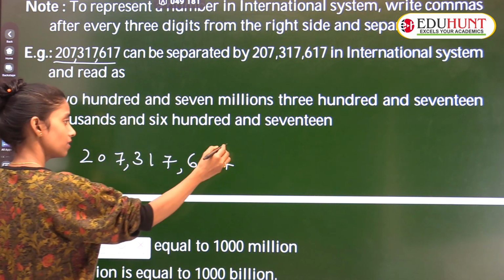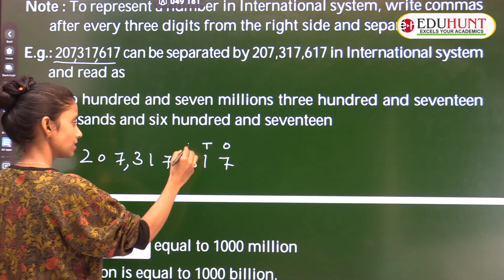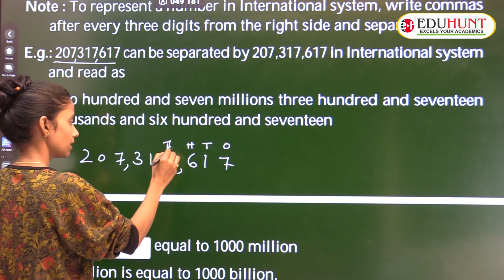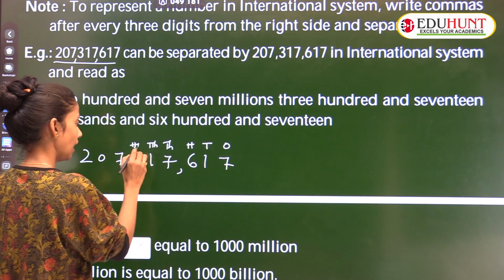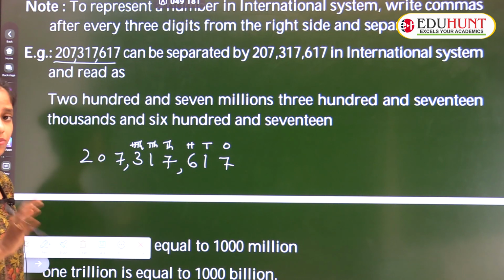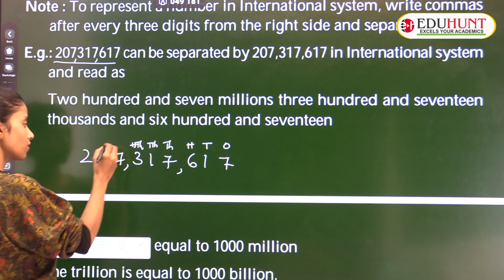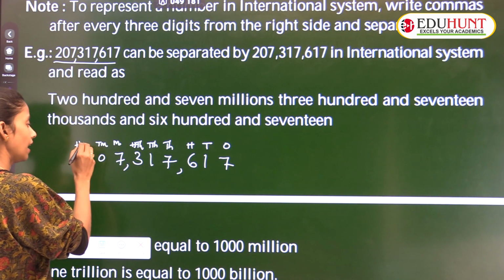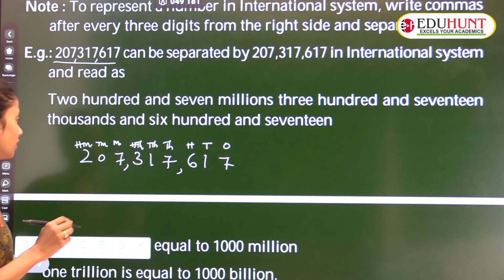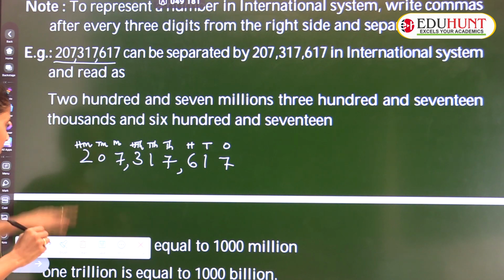Now write the place values: ones, tens, hundreds, thousands, ten thousands. I told you that in this, 100,000 is also there. After the international system there are no lakhs and crores. After that we start with million, 10 million and 100 million. So how will you read it?